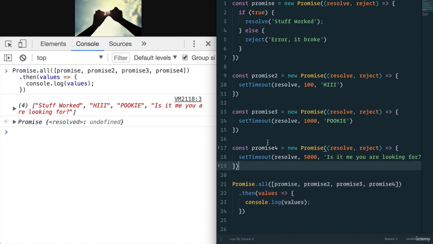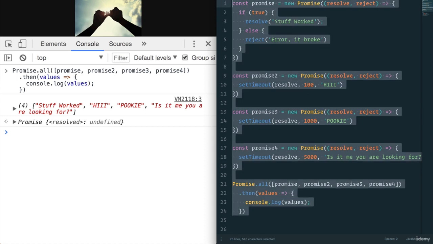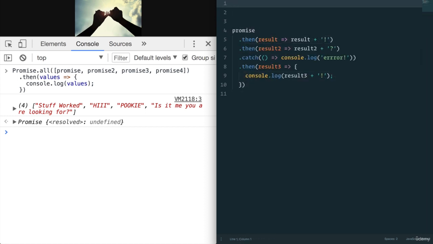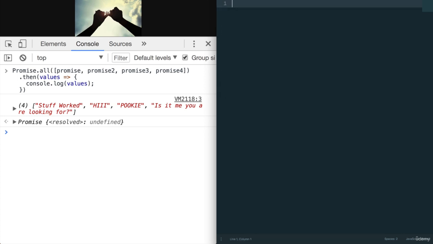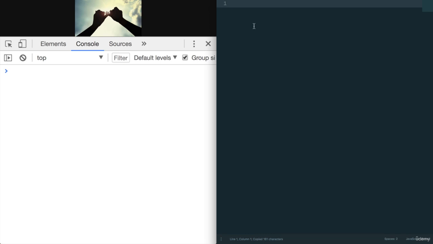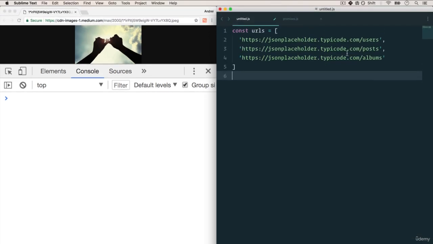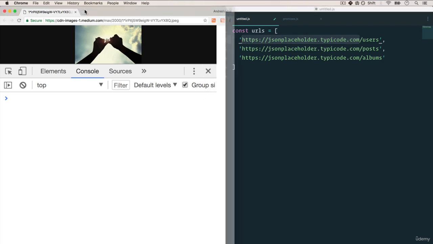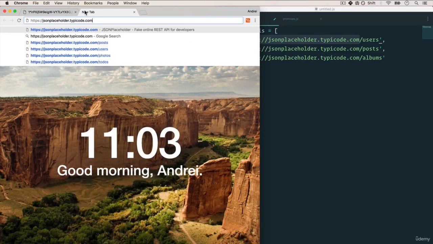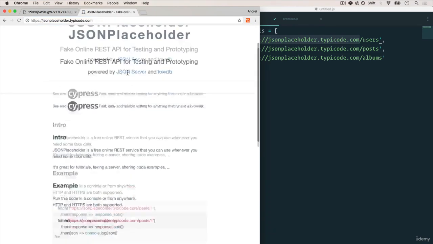All right, let's finish up with the final example that has some real-world applications so that you have an idea of when we want to use promises. I'm going to delete this, refresh. Now, I have here a list of URLs, and these URLs are from a simple API. Let me show you. Called JSON placeholder.